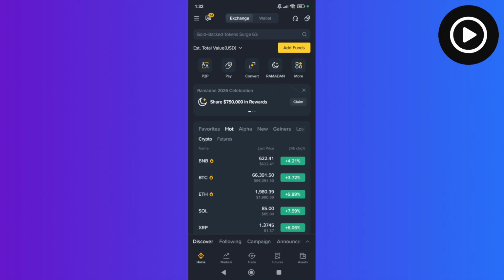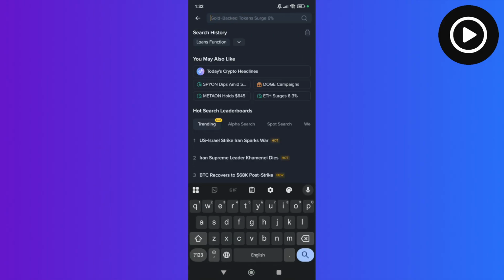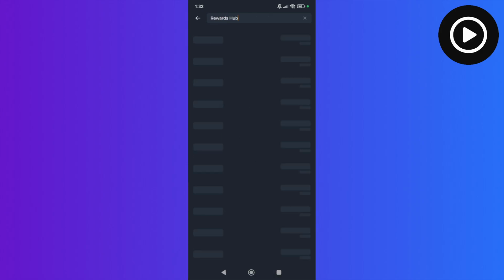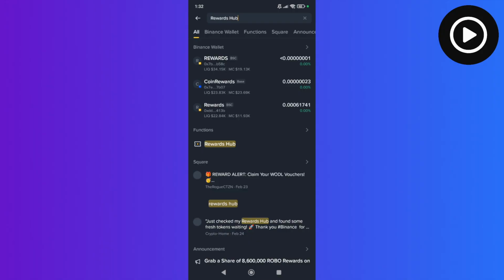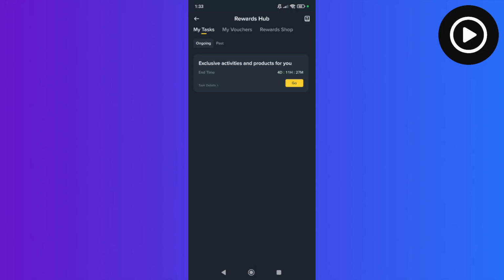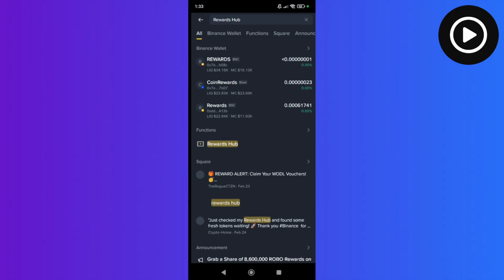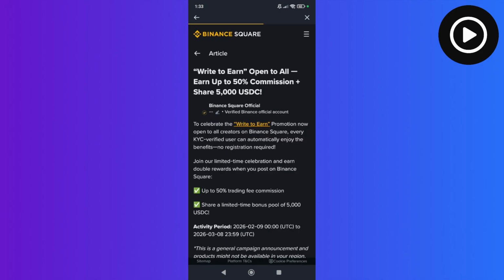You can simply click on the search bar here and search for rewards, and then click on the rewards hub or rewards center. Now you should find the My Tasks tab, which has ongoing tasks and past tasks. You want to focus on the ongoing. You can simply click on the Go button here, and you can read more about it.